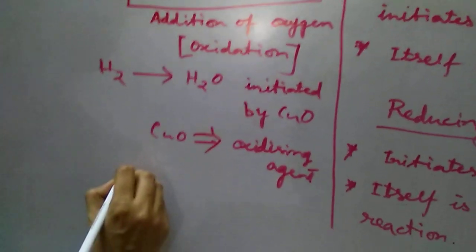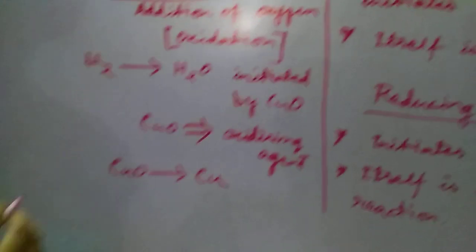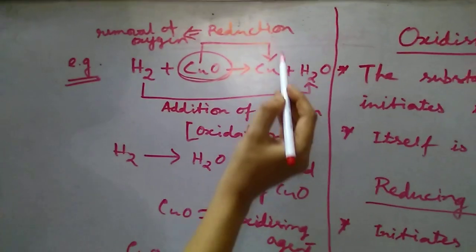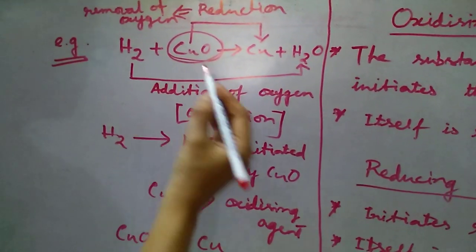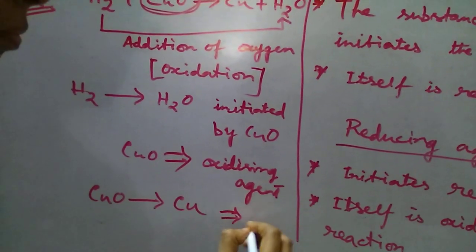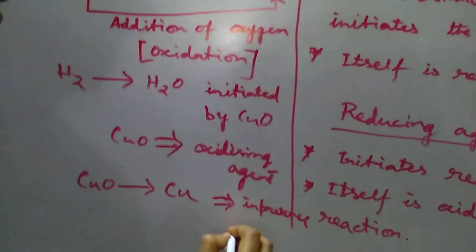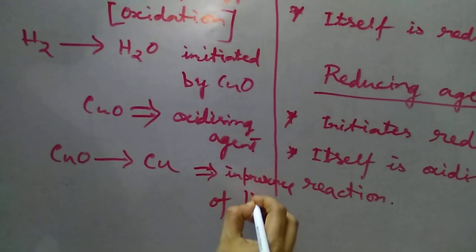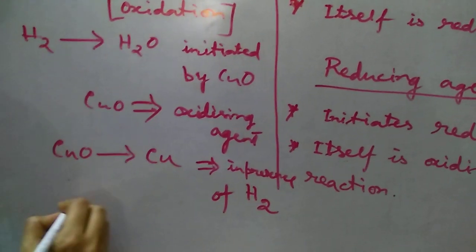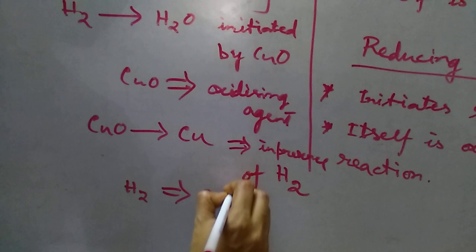Similarly, the other process, copper oxide is converted to copper. This is reduction. We have already identified it as reduction. So this process is facilitated in presence of hydrogen. So hydrogen acts as a reducing agent.